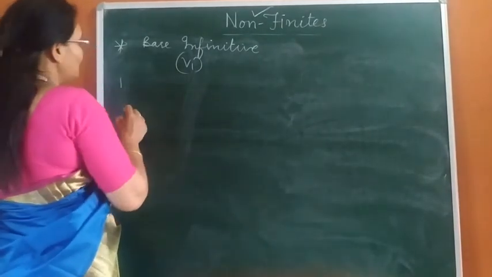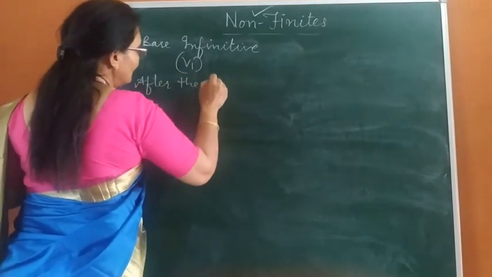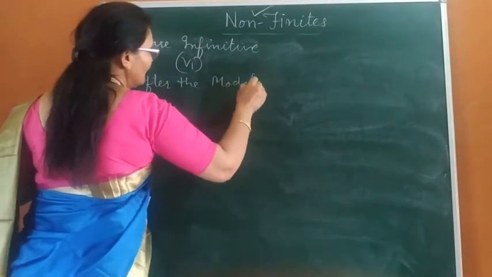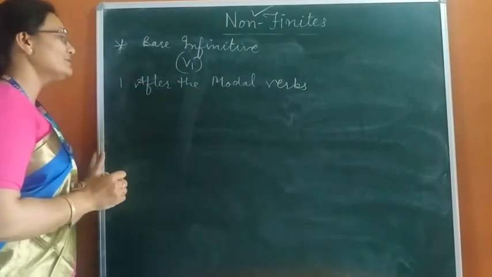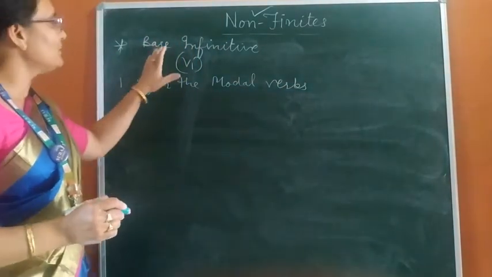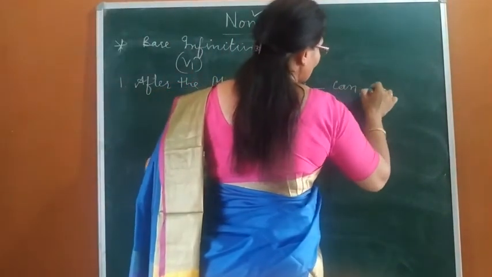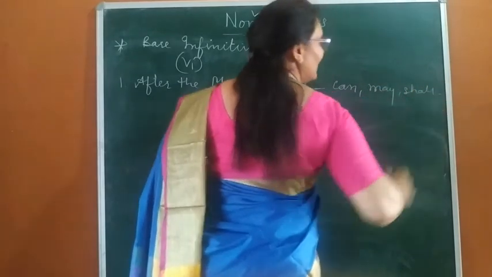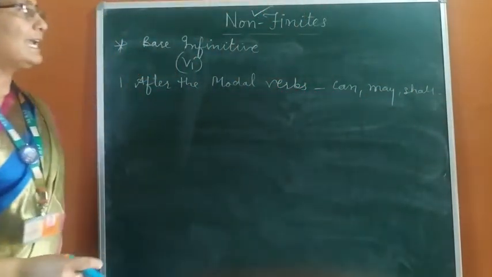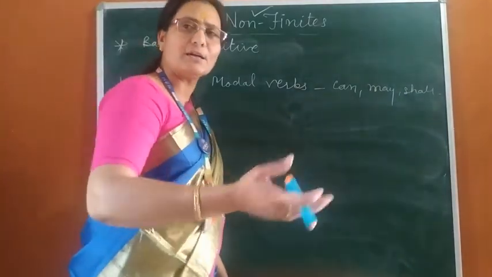Number 1 point: after the modal verbs. After the modal verbs, we will use bare infinitive. Modal verbs just like can, could, may, might, shall, should, would, ought to, need, dare. These are the modal auxiliaries.